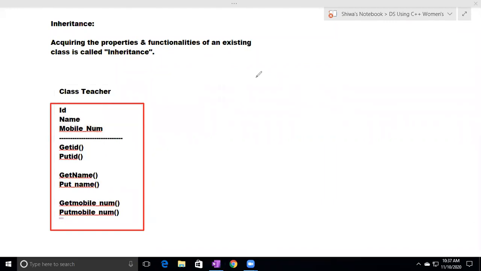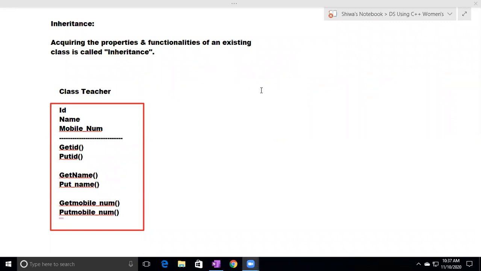Now observe carefully here. How many properties are there for the class teacher? 3 properties. How many methods are there for the class teacher? 6 methods. Now assume that this class is an existing class already defined. Assume that 1 month ago, this was defined.